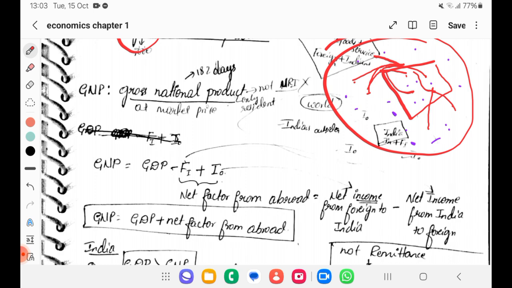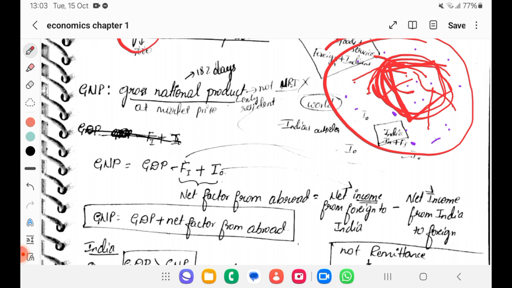Understood? So if you focus, what is GDP? GDP within the boundary, even if it is foreigner or residents, if it is inside the boundary of country, then it is GDP. But what is GNP? Gross national product.